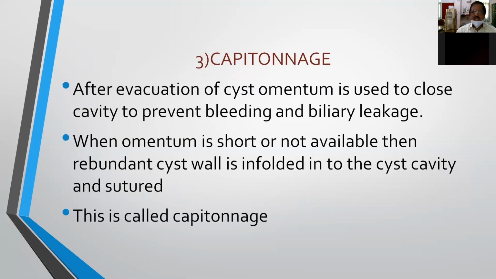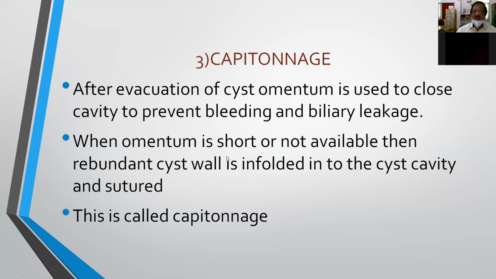And the third one is capitonnage. After complete evacuation of the cyst, the greater omentum is used to close the cavity. The advantage of placing the omentum into the cavity where we have removed the hydatid cyst is that it can prevent oozing, bleeding or biliary leakage. Otherwise it will produce biliary peritonitis.